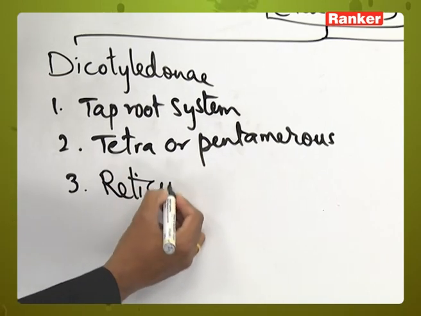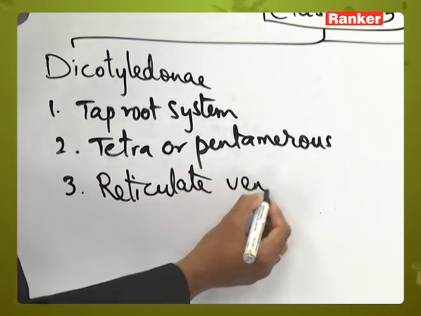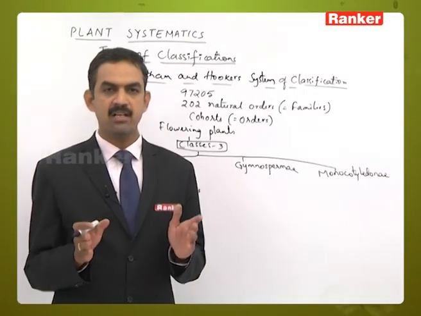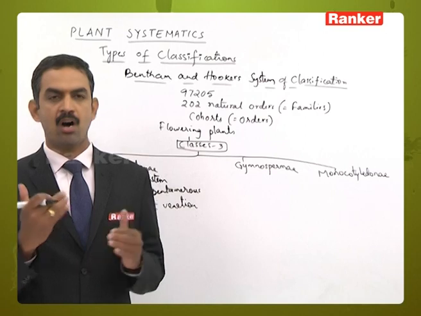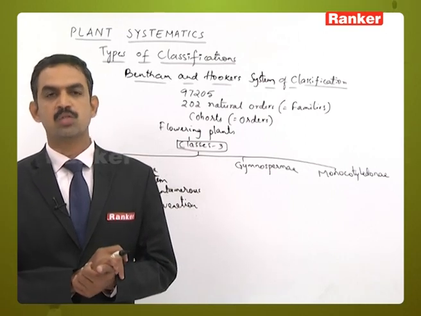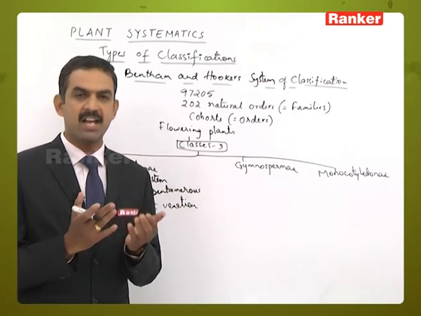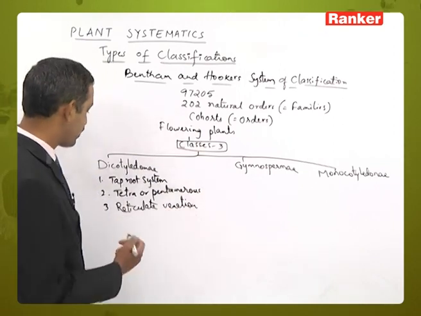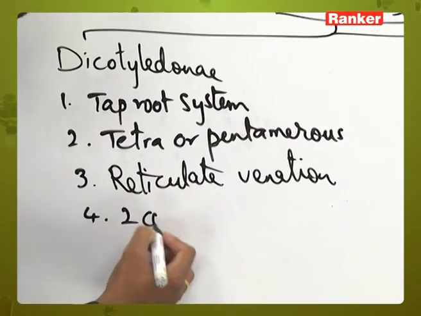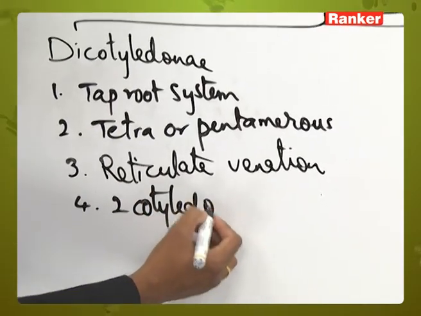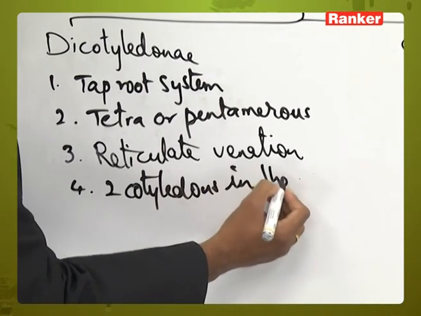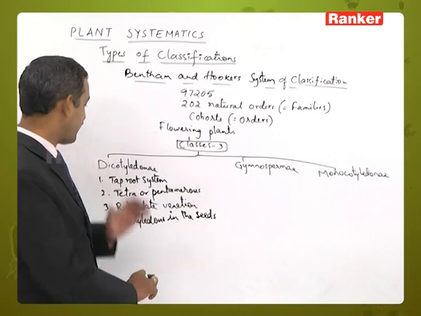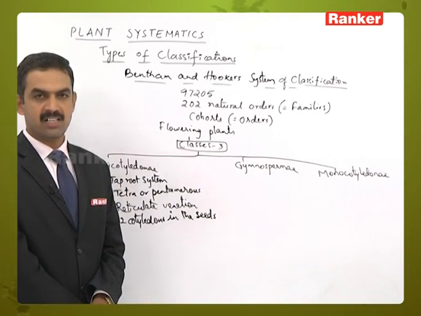Then reticulate venation in the leaves. We know that in the leaves, the midvein, lateral veins and veinlets form a network-like structure spread over the lamina, which helps in exposure of the leaves. That network-like venation is called reticulate venation, and there is presence of 2 cotyledons in the seed. These are some basic features identified in almost all dicotyledonous plants.